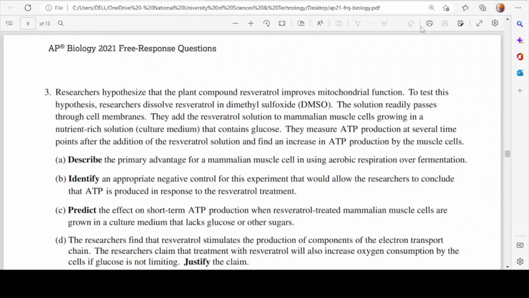Question number 3 of the AP Biology exam. Researchers hypothesized that the plant compound resveratrol improves mitochondrial function. To test this hypothesis, researchers dissolve resveratrol in dimethyl sulfoxide. The solution readily passes through cell membranes. They add the resveratrol solution to mammalian muscle cells growing in a nutrient-rich solution culture medium that contains glucose. They measure ATP production at several time points after the addition of the resveratrol solution and find an increase in ATP production by the muscle cells.